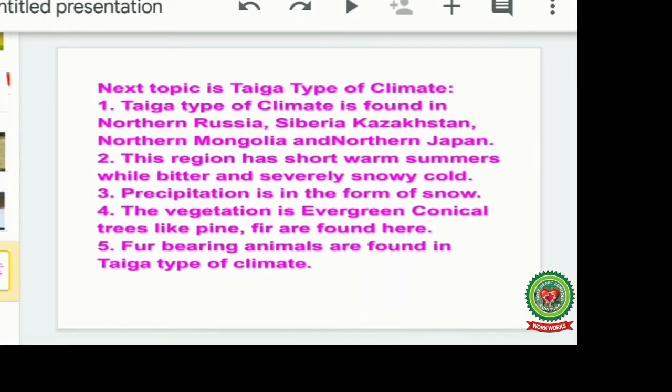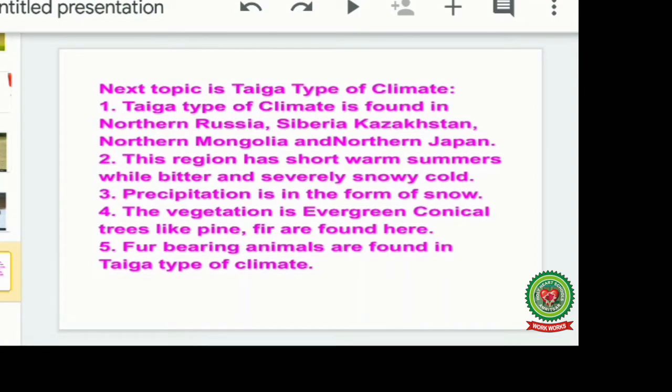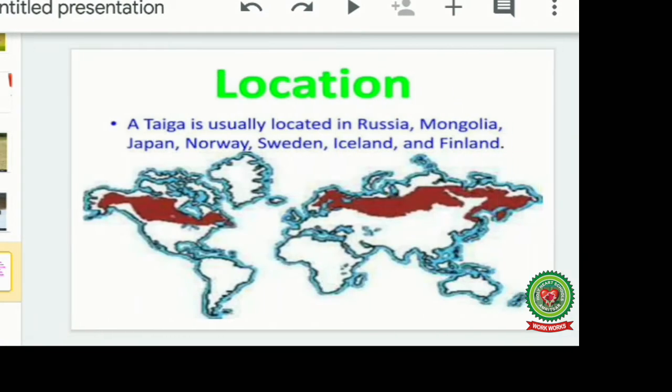We are going away from the equator. Precipitation is in the form of snow. The vegetation is evergreen conical trees like pine and fir. Fur-bearing animals are found in the taiga type of climate.